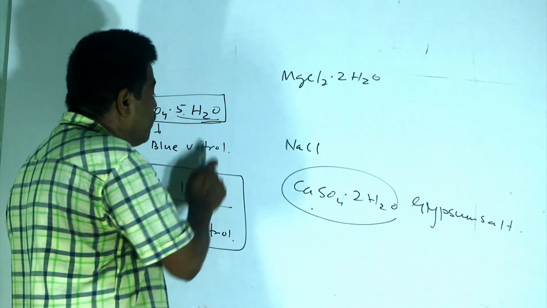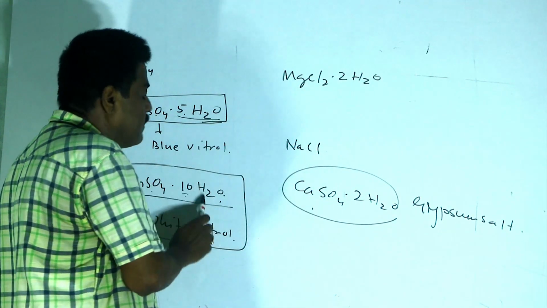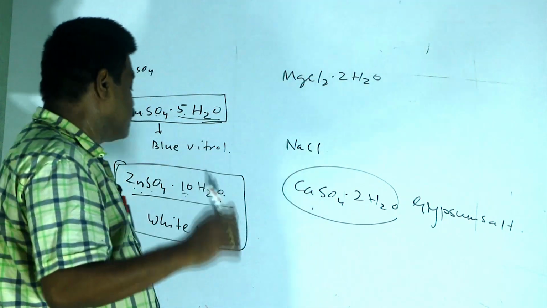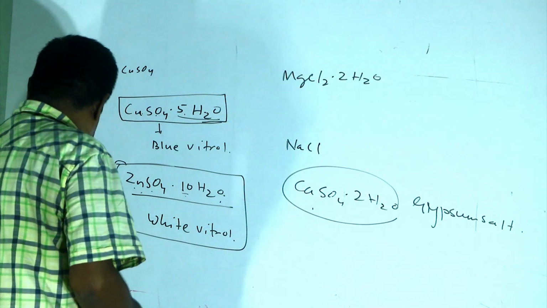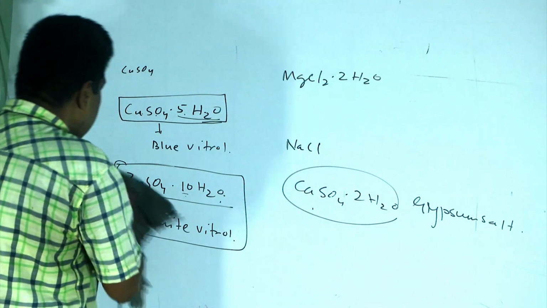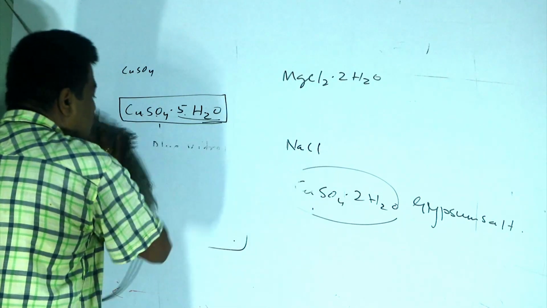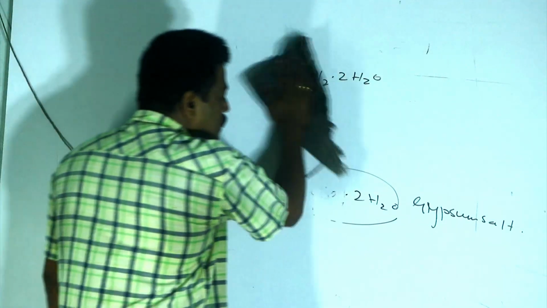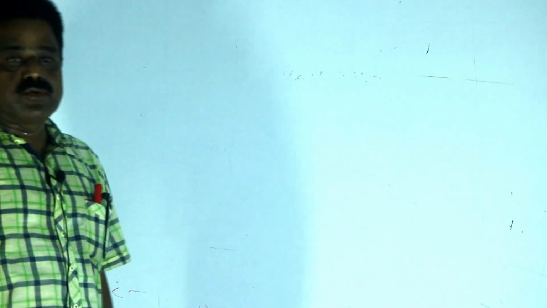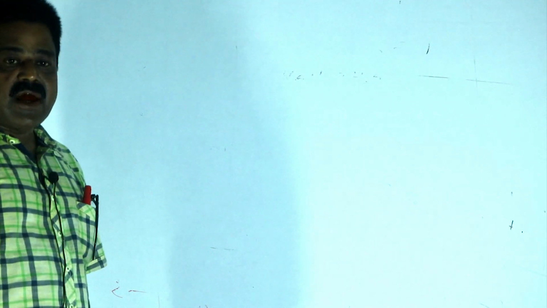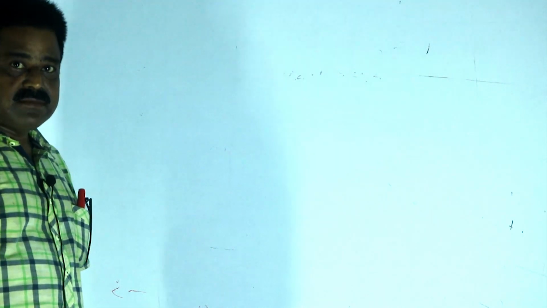So a number of salts of this type can be seen in your textbook. Now, when the formula part is ready, then we have to switch over to the chemical equation part. So I will switch over to the chemical equation part in the next class.